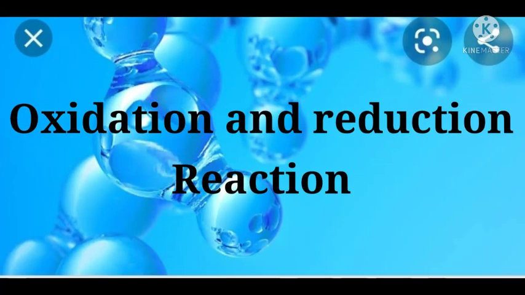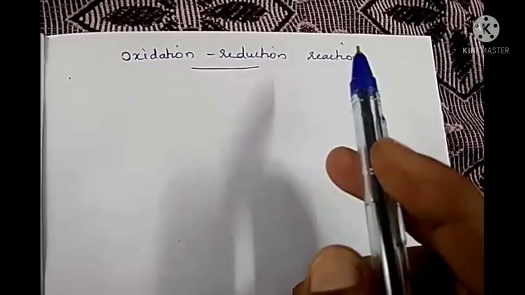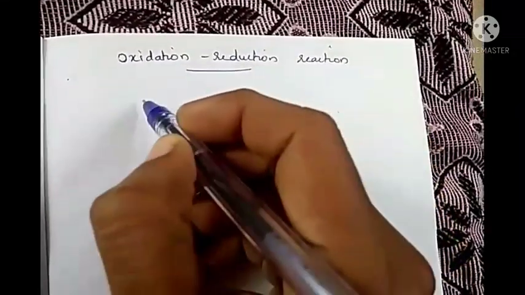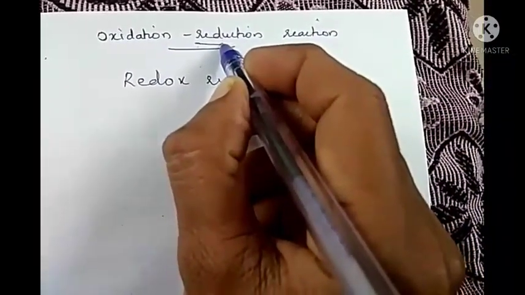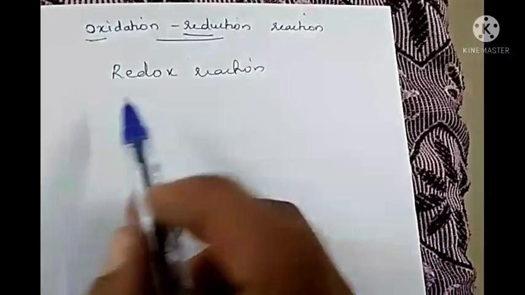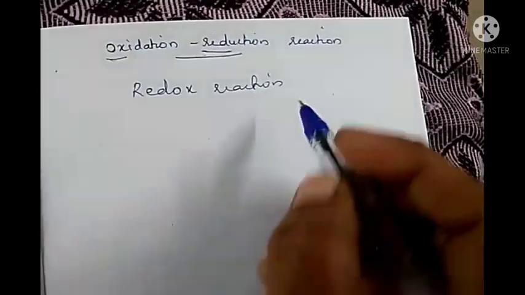Today we can study about the fifth type of chemical reaction, that is oxidation and reduction reaction. Oxidation reduction reaction is also known as redox reaction. Red from reduction and ox from oxidation. So it is known as redox reactions. Okay.